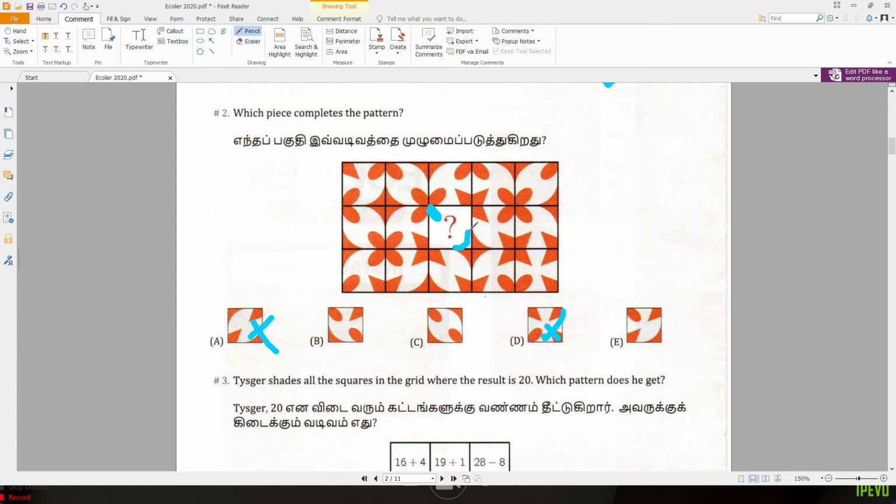This corner should be a curve. So this one is out. This one is also out. So only this one is left. When we look at the other remaining 2 corners, it looks like a star. So the correct answer is E.